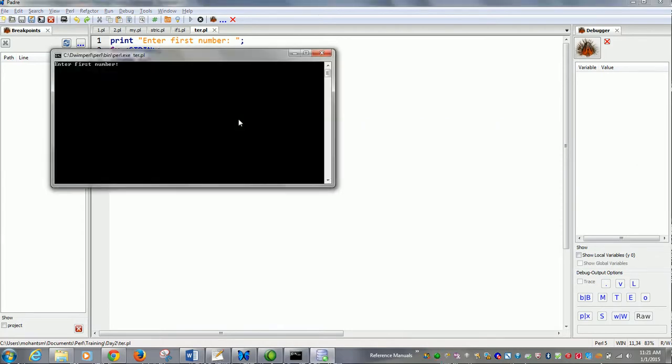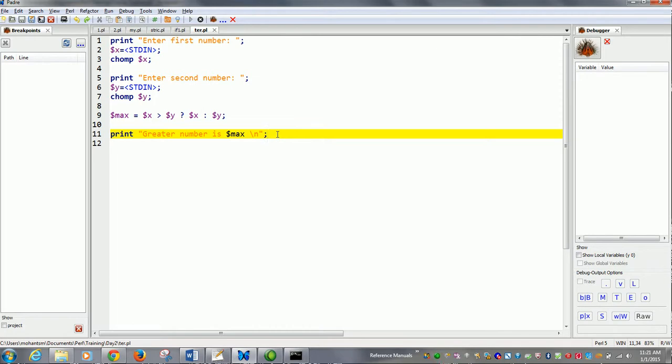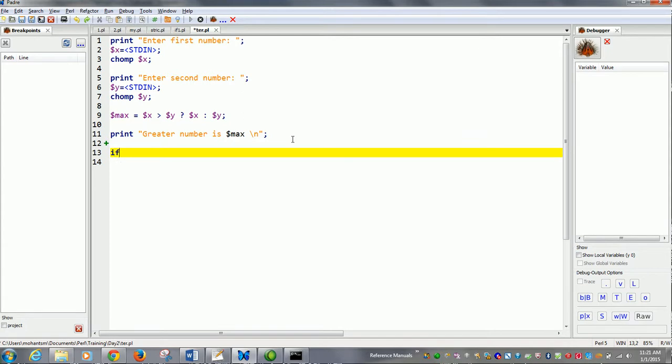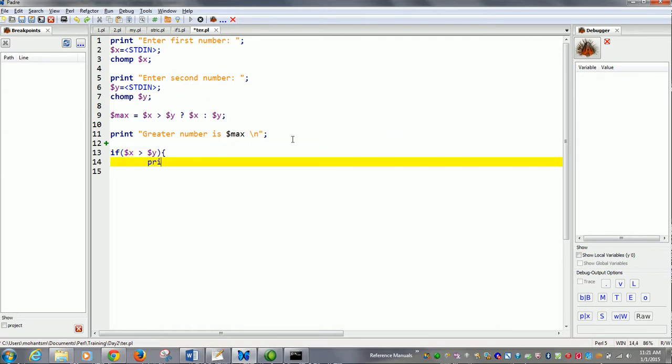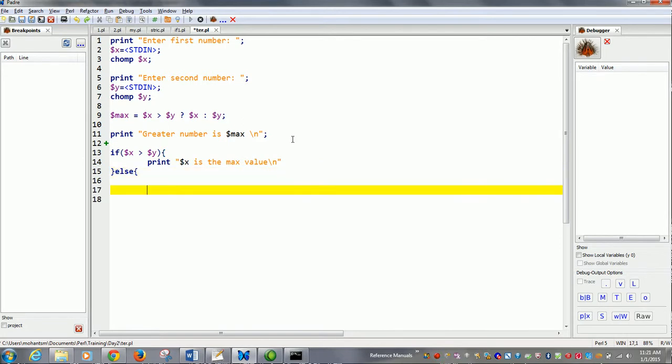Run this program, enter the first number, I entered 20, enter second number 21, greater number is 21. If we would have written it in if and else, we would have written it like: if $x is greater than $y, print $x is the max value, close the block, then else block, write the code.